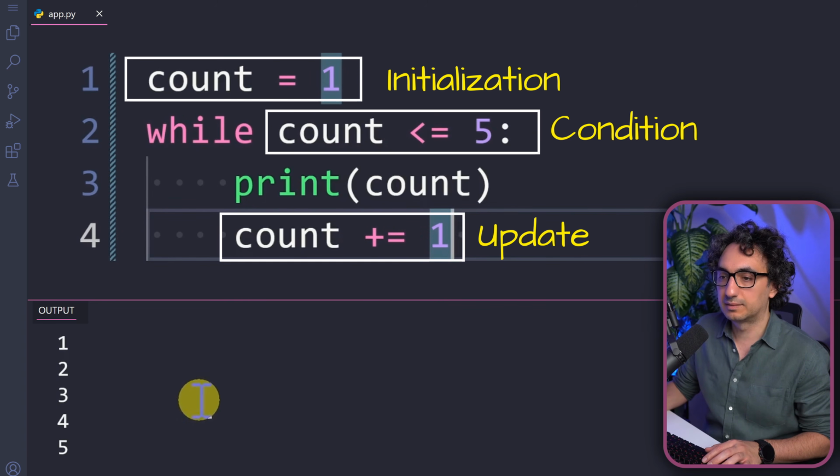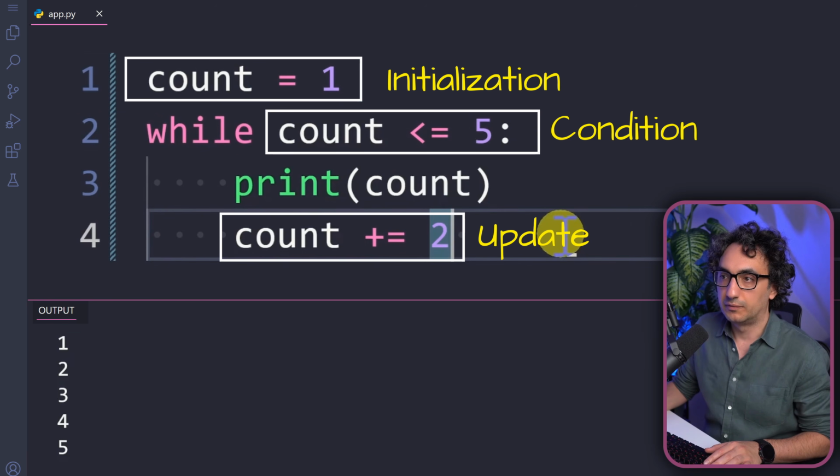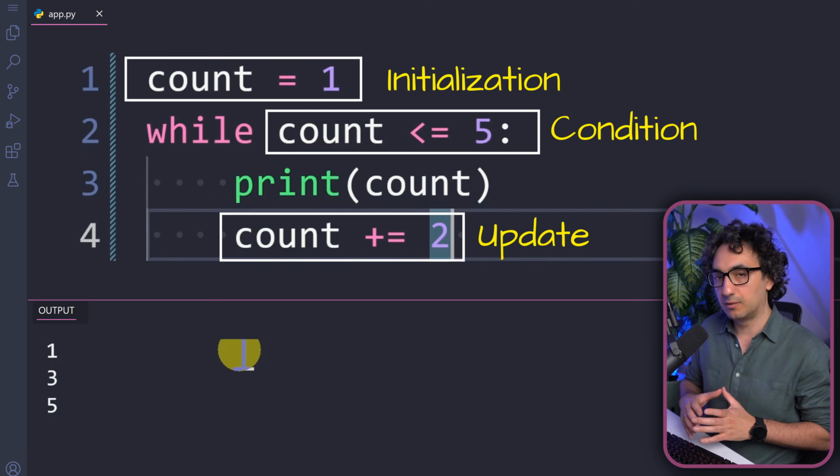Now if you look at the output, you can see we have a counter that counts from 1 to 5. So with that we have a nice counter, and of course we can now control the whole counter with those values. We could make the step of 2. So now if you go and execute it, you will get in the output 1, 3, 5. So we have now bigger steps.